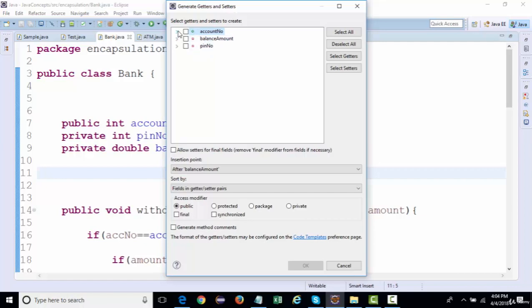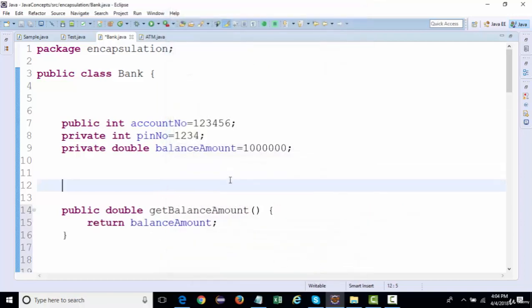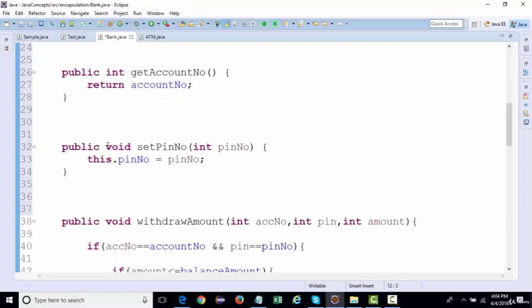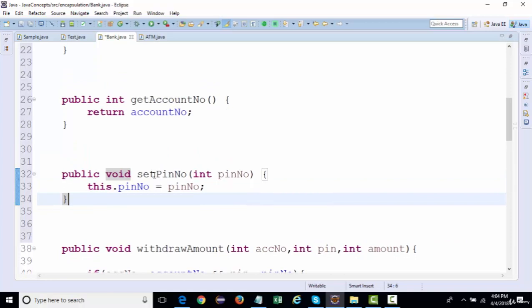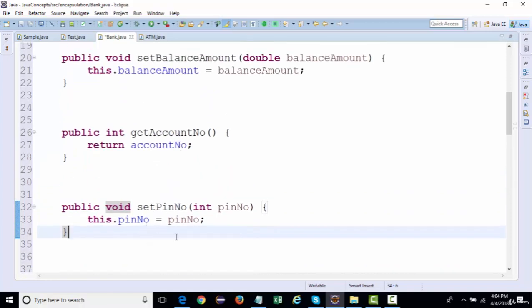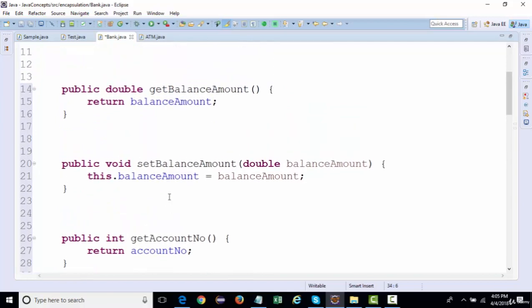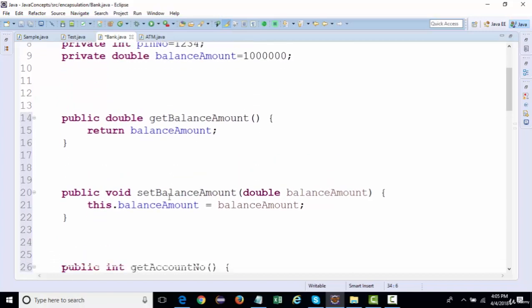So I can select all these, and if I open this account number, we just need to get it, so I'm going to create a getter for it. Balance amount, we can have getter and setter both, and pin number we can only set. If I click on OK, it should be able to create a getter and setter like this, where the setter is mostly void, because this method is not returning you anything, and the getters mostly have a return type and are not void.